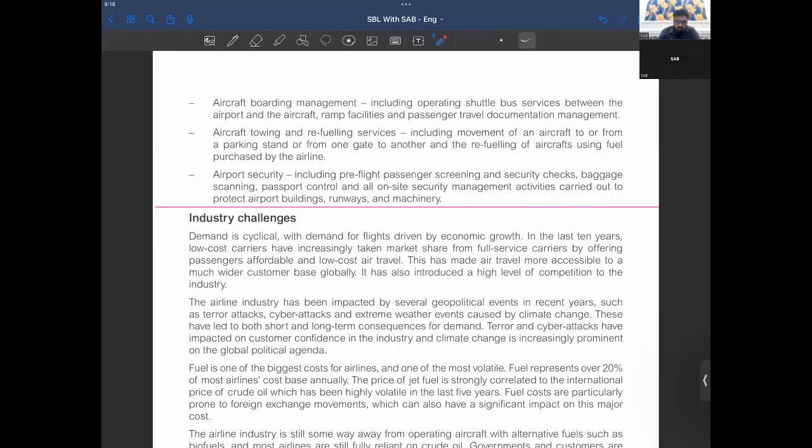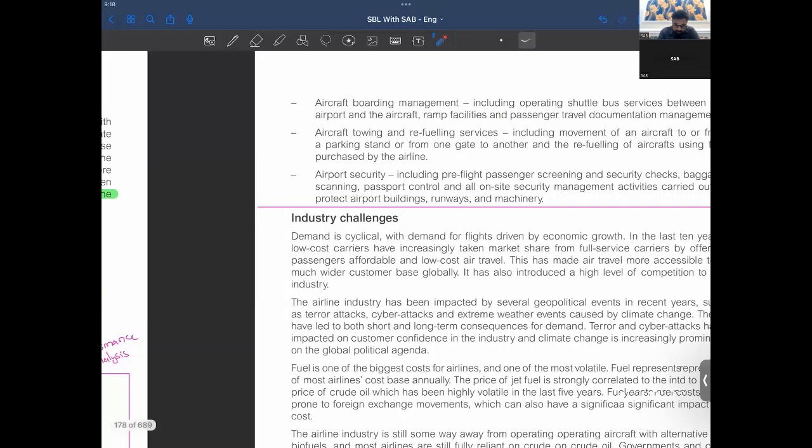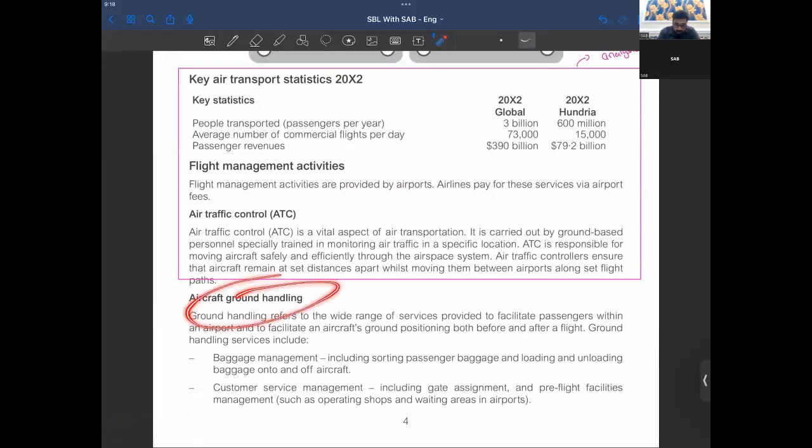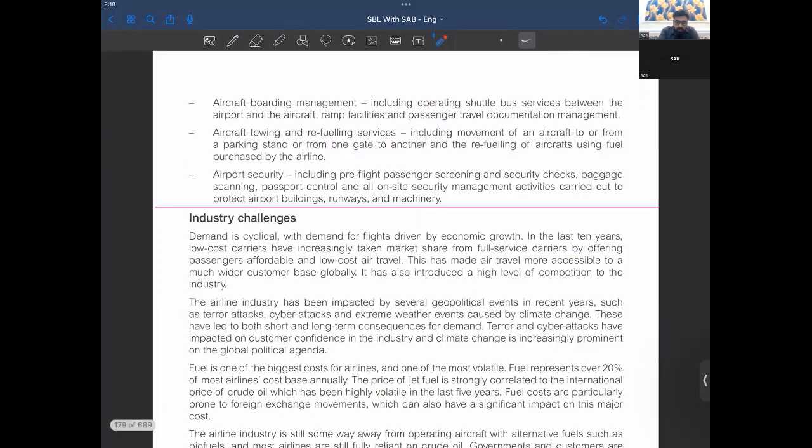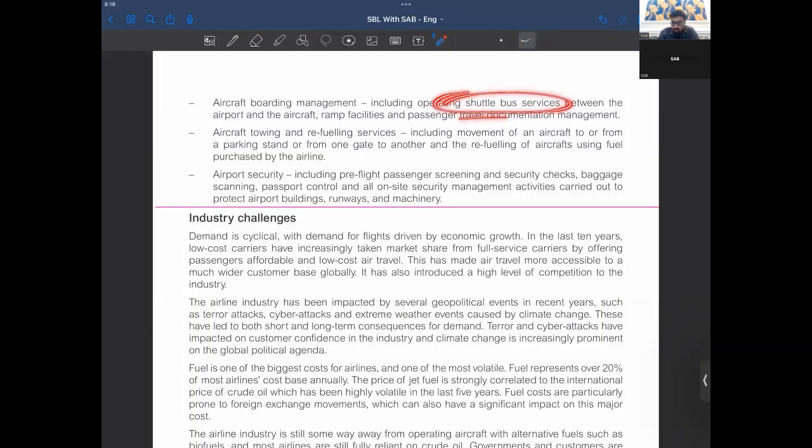Yeah. So we discussed that aircraft ground handling refers to many services. That's baggage management, right? That's customer service management. That's gate assignment, pre-flight facilities, shops, and all that. Then aircraft boarding management, including operating shuttle bus services between airports, ramp facilities, right?